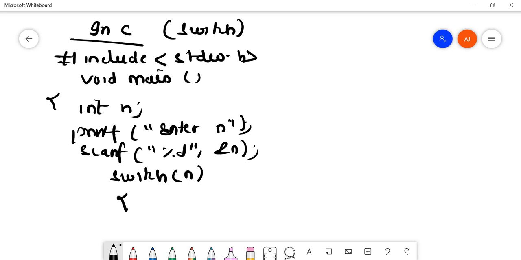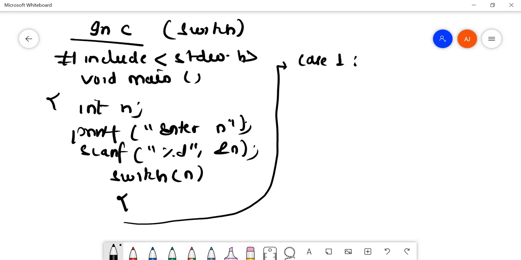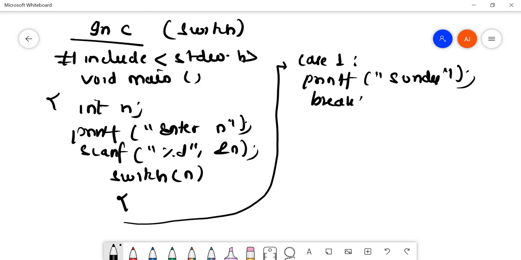If the value of n is 1, it becomes case 1. So we have to printf which day? Sunday, and we'll break from this.